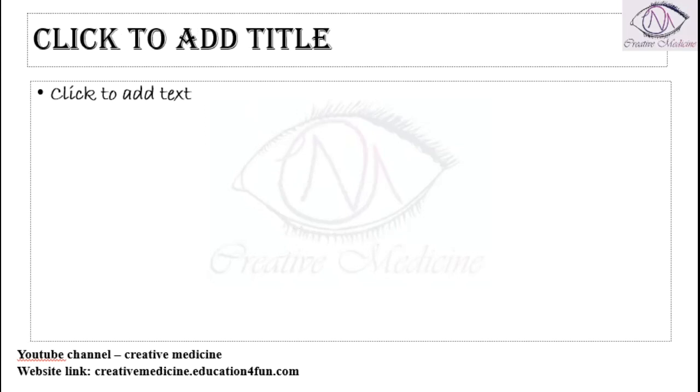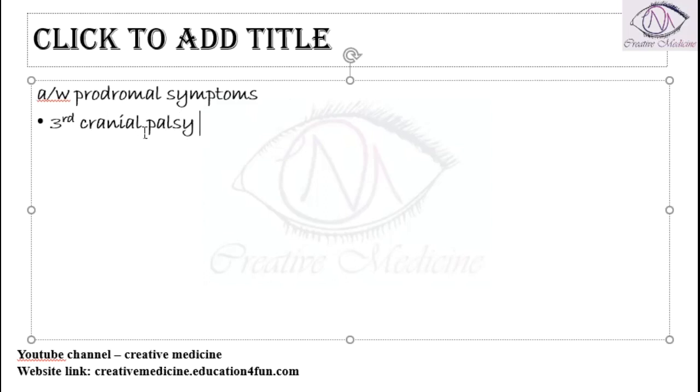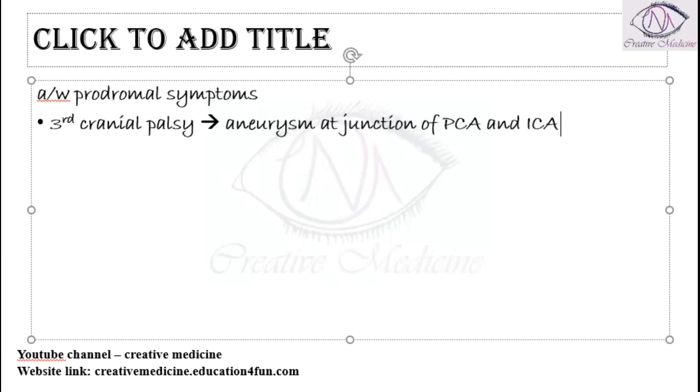Subarachnoid hemorrhage is also associated with prodromal symptoms, like third cranial nerve palsy. This third cranial nerve palsy occurs whenever there is an aneurysm at the junction of the posterior cerebral artery and internal carotid artery. This aneurysm will compress the third nerve, causing third nerve palsy.